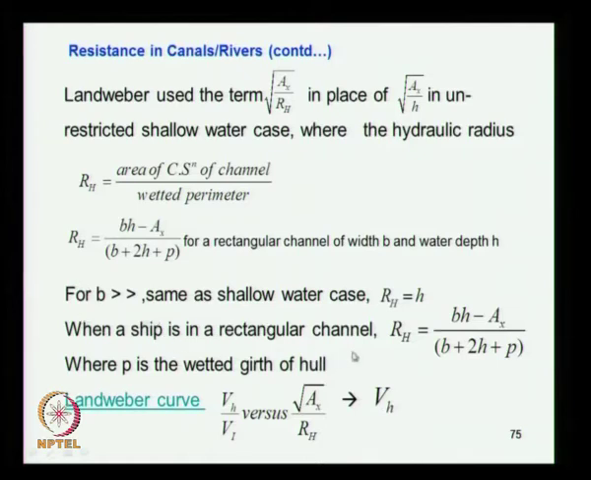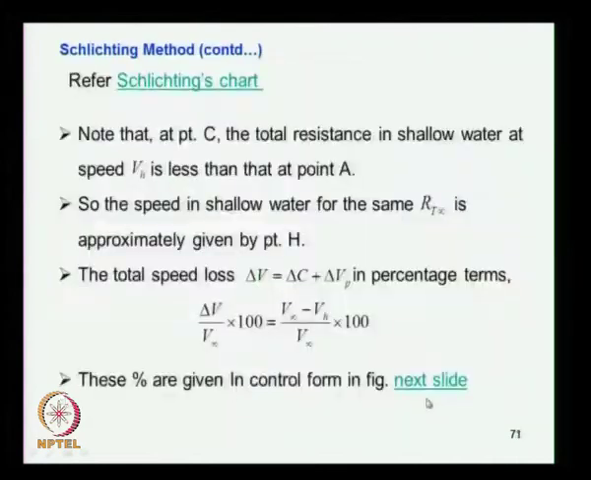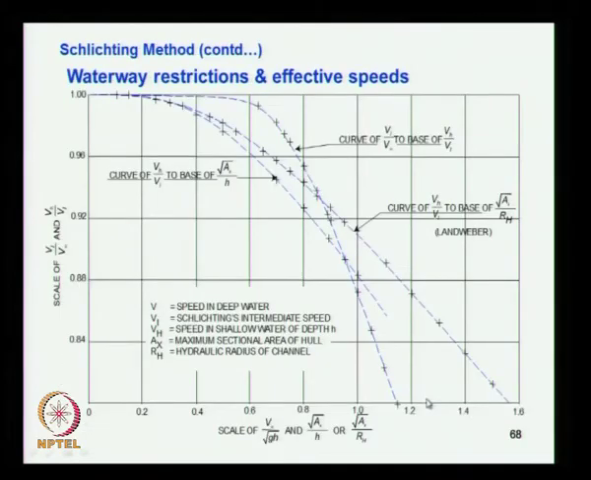So for a ship in a rectangular channel, we have already seen the expression for hydraulic radius. If you look at the figure we discussed in the previous class, this is a picture used by Schlichting, and Landweber added one more curve to that. This is the Landweber curve. He plotted VH by VI on this axis against the square root of AX by RH. So you have this curve.